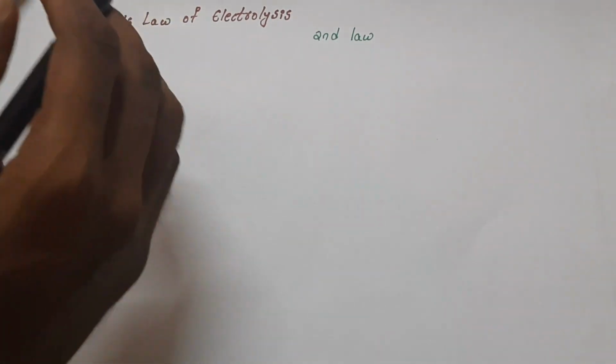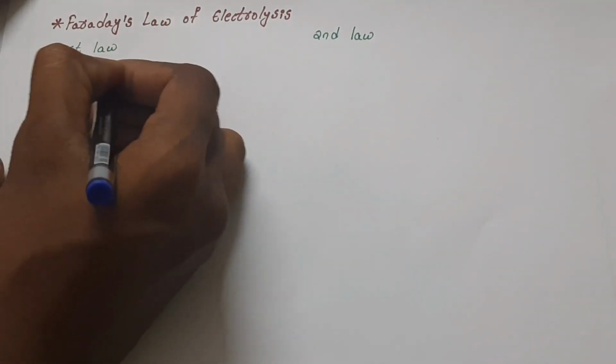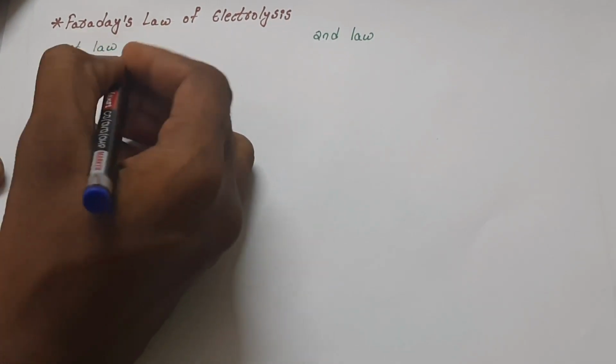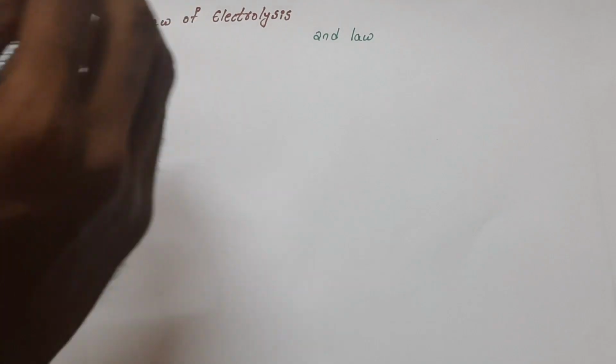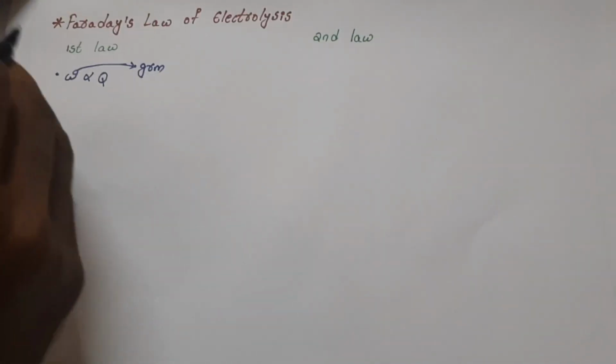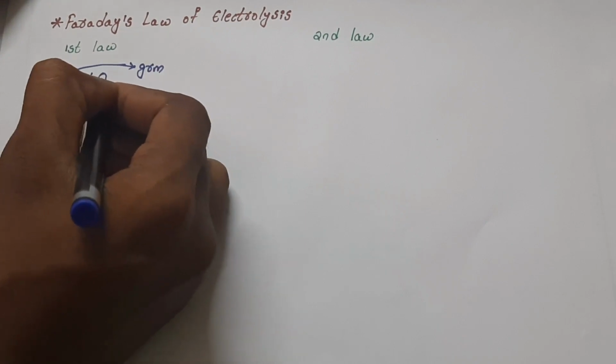That is, the amount of material deposited, omega, measured in grams, will be directly proportional to